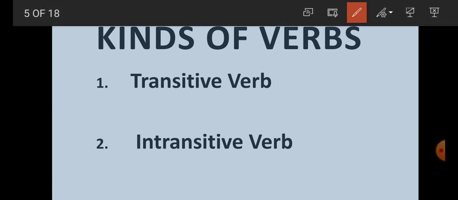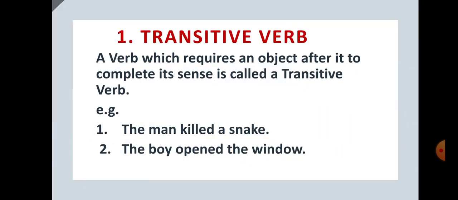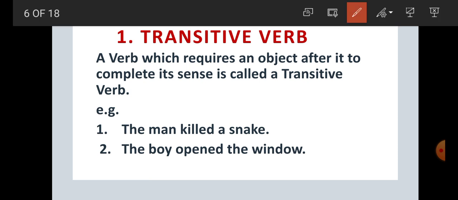Now student, how many kinds of verbs are there? There are two kinds of verb, transitive verb and intransitive verb. So one by one we will study here what is transitive verb and what is intransitive verb. Student, first the transitive verb. What is transitive verb? A verb which requires an object after it to complete its sense is called a transitive verb.